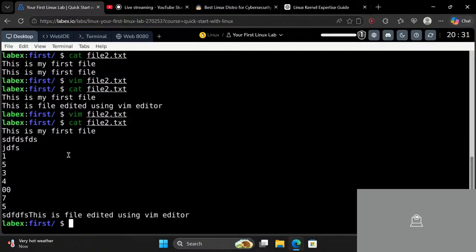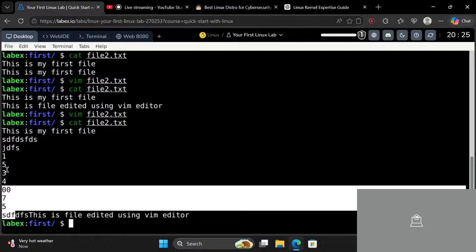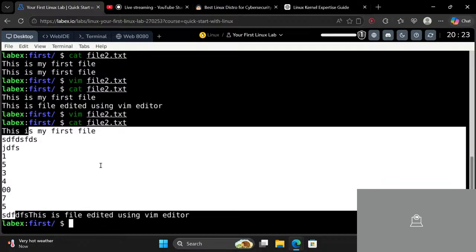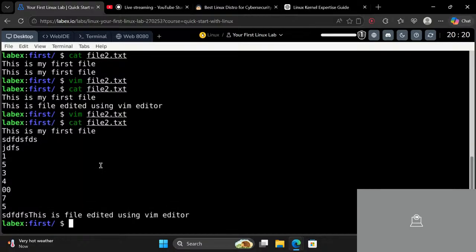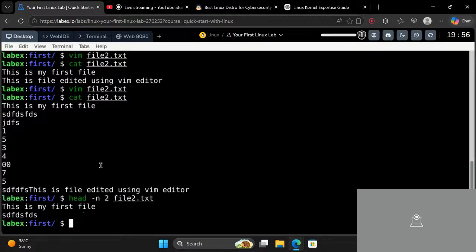So as you can see, we are getting 1, 2, 3, 4, 5, 6, 7, 8, 9, 10, 11. We are getting 11 lines. So in order to get fewer lines, we can use head and tail. If you use head -n and the number of lines you want to display, which is 2, and the file name, then when you enter this, you will get the first two lines of the file.